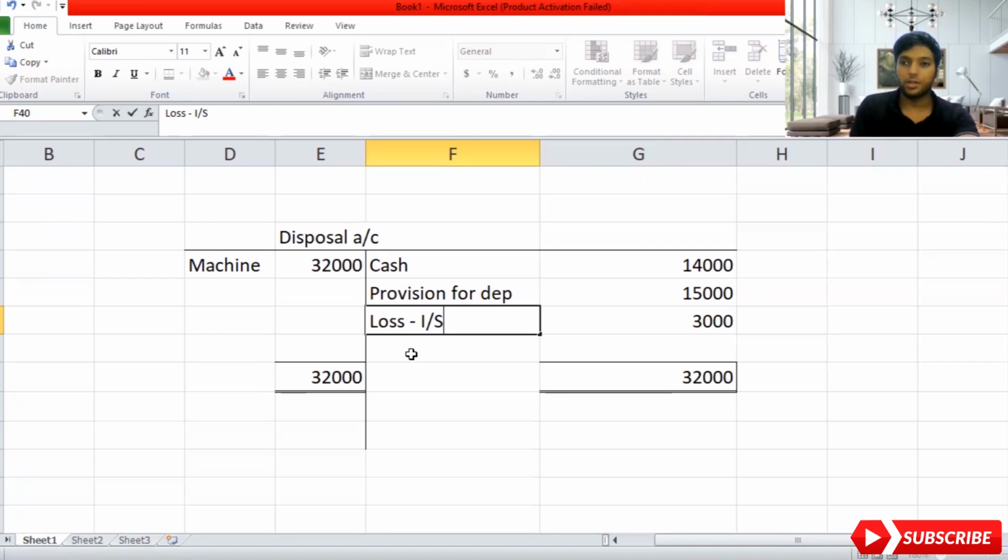Whatever credit entries will become a plus for the income statement. Whatever debit entries under the disposal account will become a credit under the income statement. Whatever credit entries under the disposal account will become a debit under the income statement. So that will become a loss. So knowing this, we got a 3,000 loss.